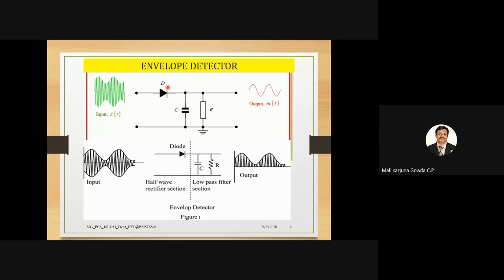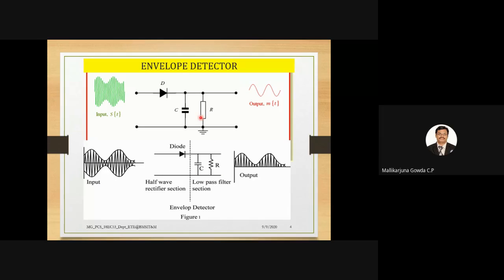So input to this circuit is what? It is the AM wave, which I represent by s(t), as I have shown in the diagram also. This envelope detector circuit consists of a diode, and this part is the filter. The diode forms the half-wave rectification section. Then this capacitor and resistor form the low-pass filter section.